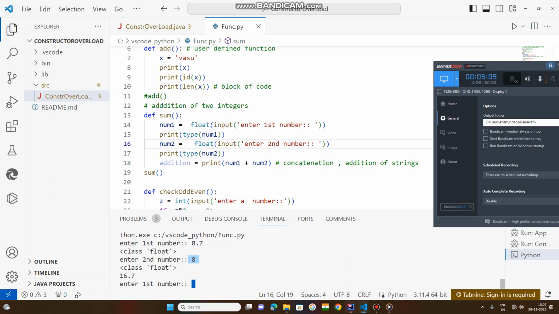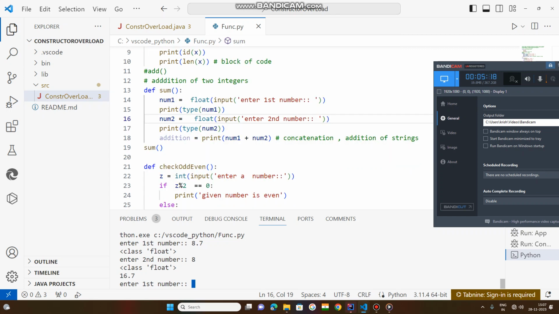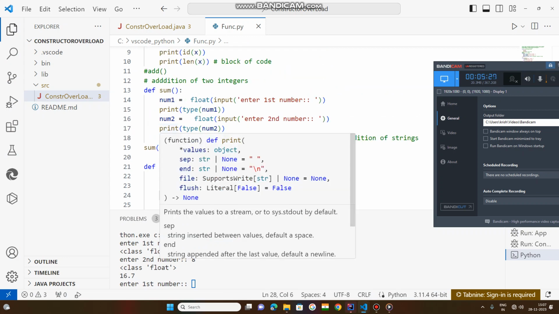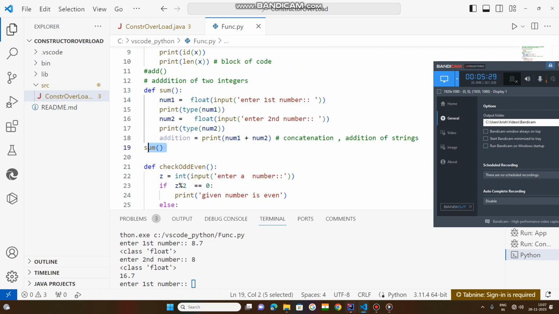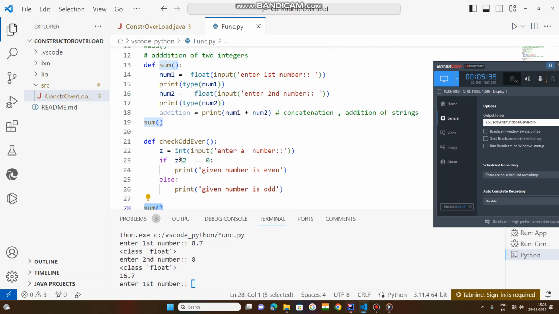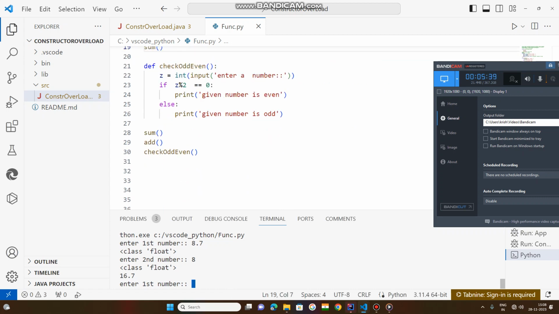So again this is being executed again and again. Try to understand: at the end you have requested the execution of the function, but in the middle also you are calling this function. That's why it is called two times, and it is executing a second time also.